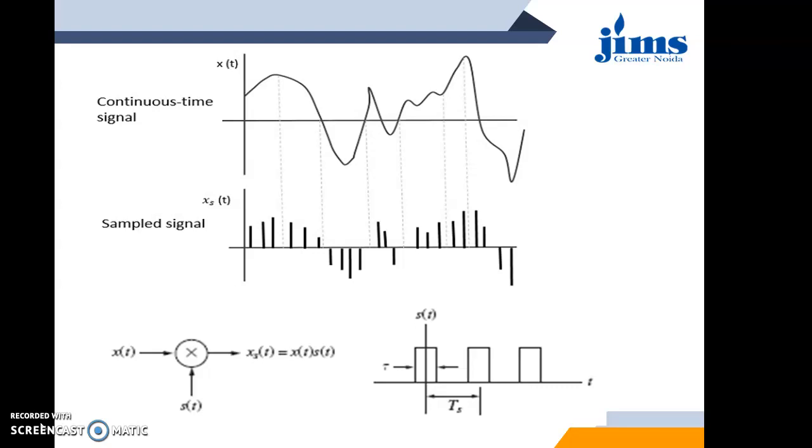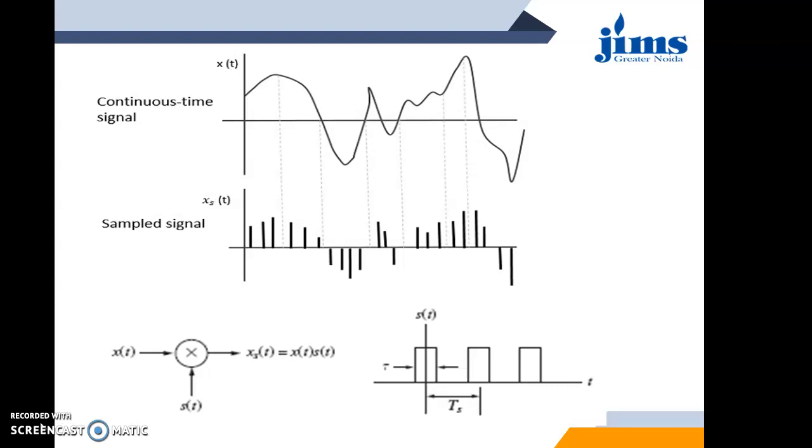To this switch or multiplier circuit, along with x(t), the input signal, we apply a discrete pulse train of uniform time interval, s(t), and the output of this multiplier is the product of the two.